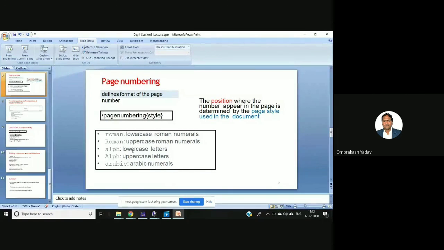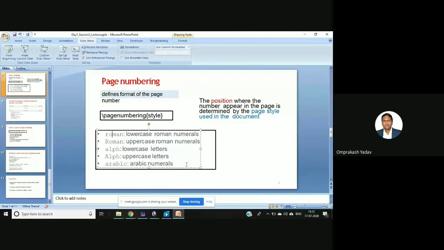Then if you write alph, these are alphabets, right? Alph, and I've written in small, so it will give the lowercase letters. If you write the first letter capital A, Alph, then it will give you uppercase letters. And if you give the arabic, it will give you the Arabic numerals. So just remember, small roman will give the lowercase Roman numerals, capital Roman, uppercase Roman numerals. Similarly, alph lowercase letters, Alph capital, uppercase letters, and Arabic numerals.